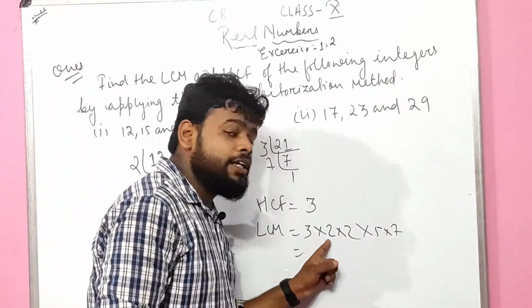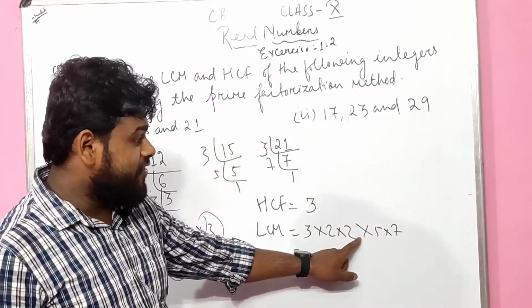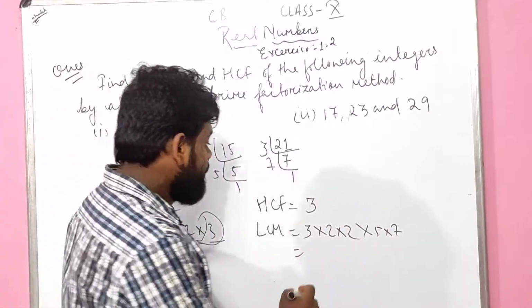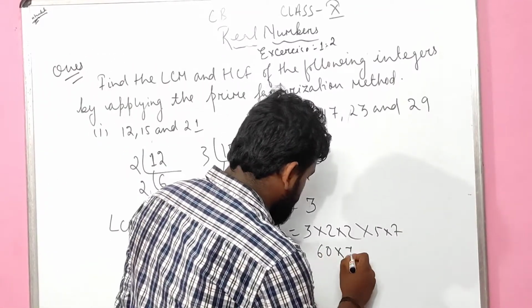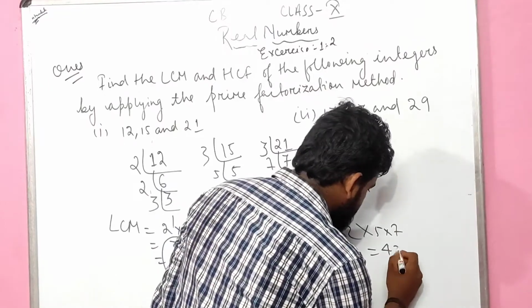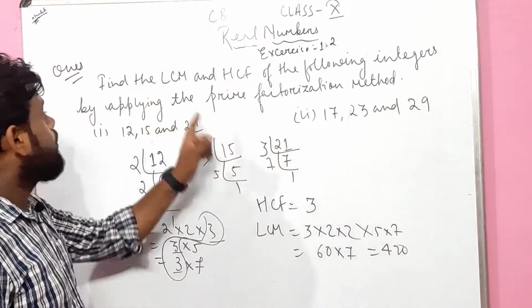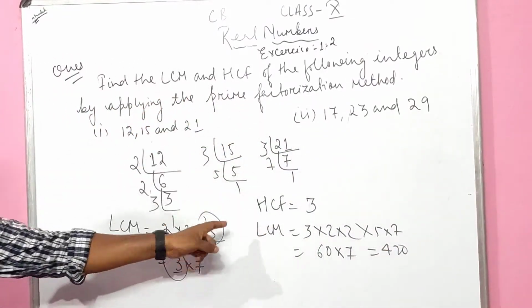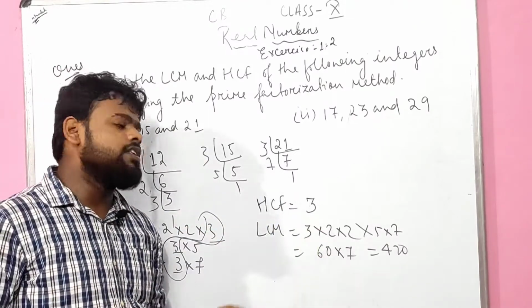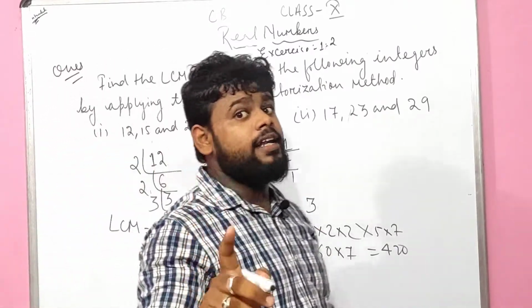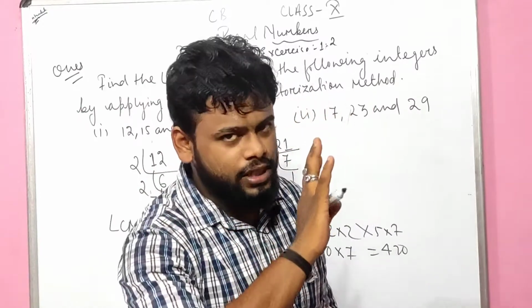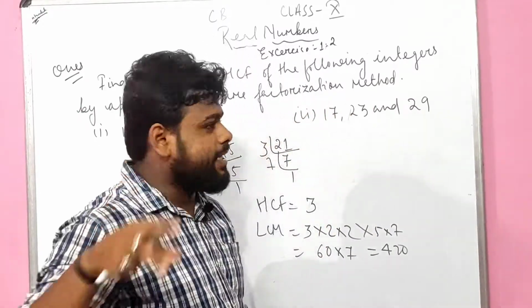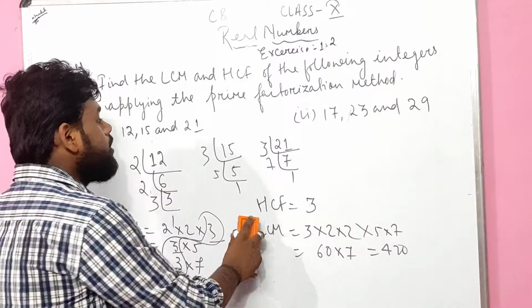Let me see. 3 into 2 is 6, 6 into 2 is 12, 12 into 5 is 60, 60 into 7 is 420. I was correct. Therefore the HCF is 3 and the LCM is 420. Writing 'therefore' is mandatory. If you do not write it, you will lose marks. Is it clear? Let us start with the bit 2 question.